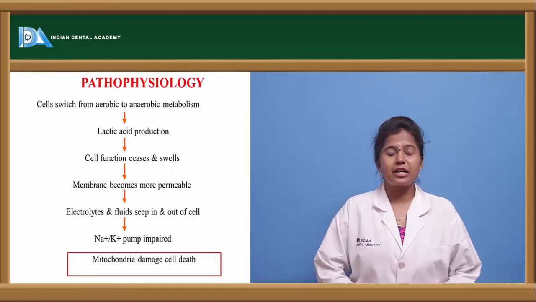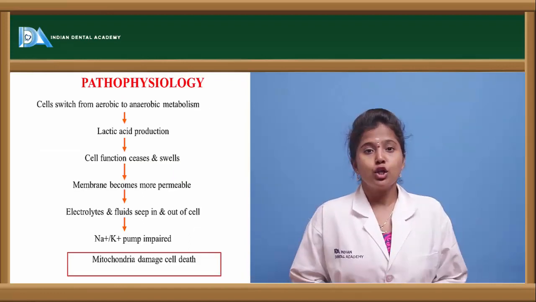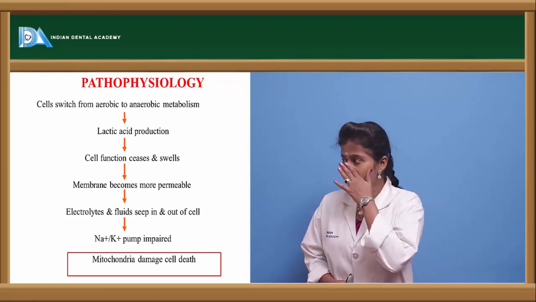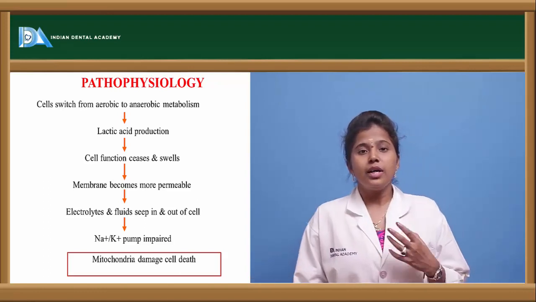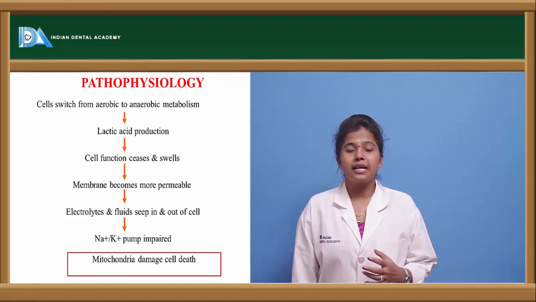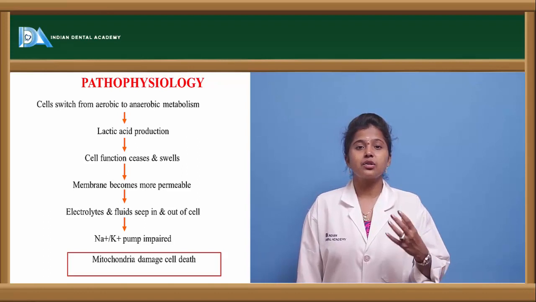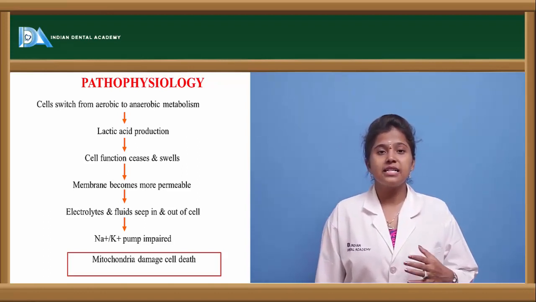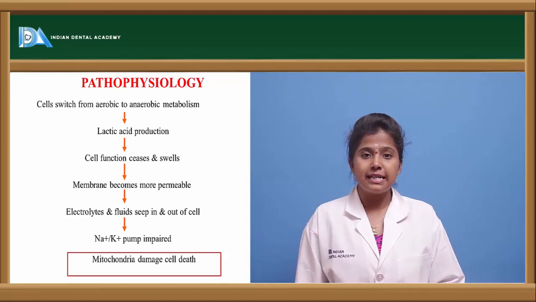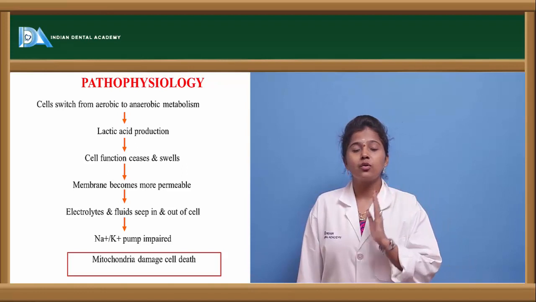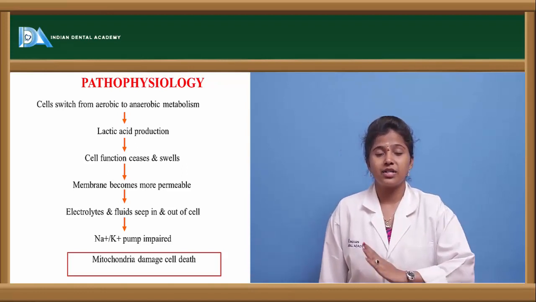So let us see the pathophysiology behind shock. Usually aerobic metabolism, or aerobic respiration, takes place, and this process requires oxygen. But if there is any decrease in the oxygen supply or the oxygen demand increases, then it shifts from aerobic respiration to anaerobic respiration or anaerobic metabolism.